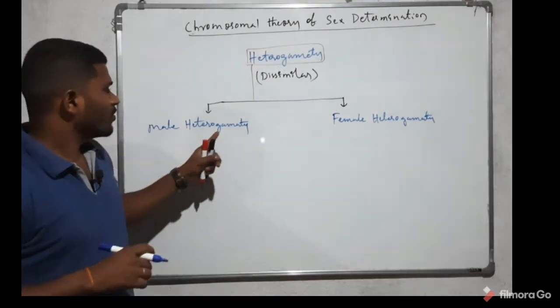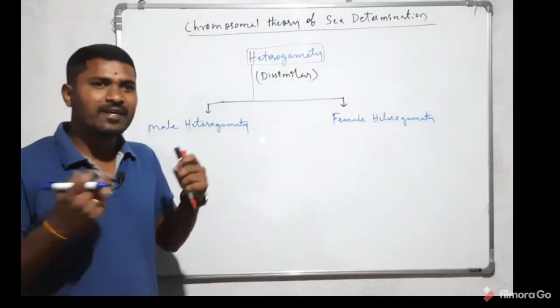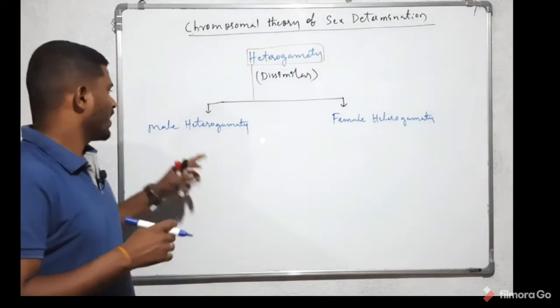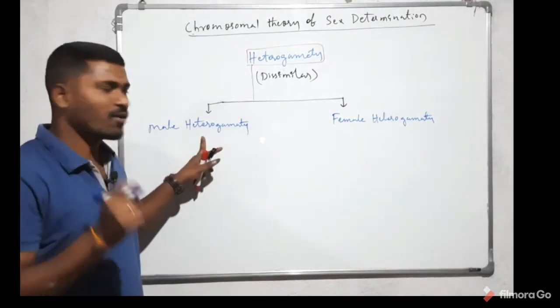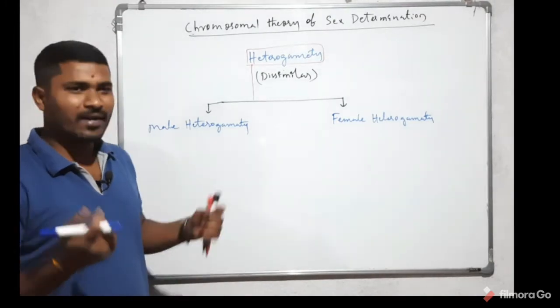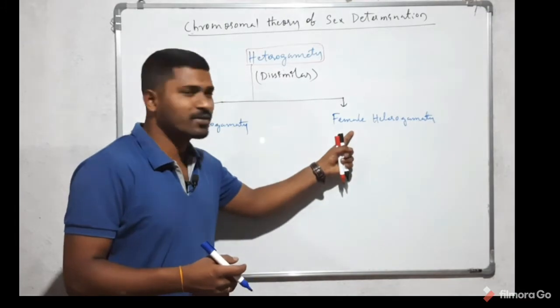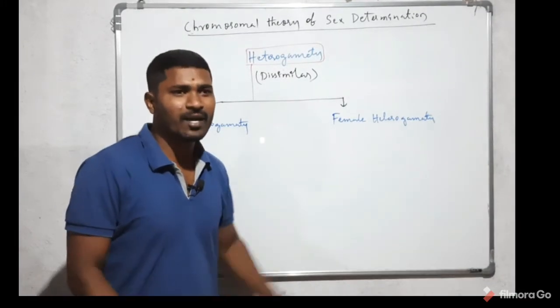Male heterogamety means that if heterogametes are present in the male organism, it is called male heterogamety. In some organisms, the dissimilar gametes are produced by the female, and that is called female heterogamety.